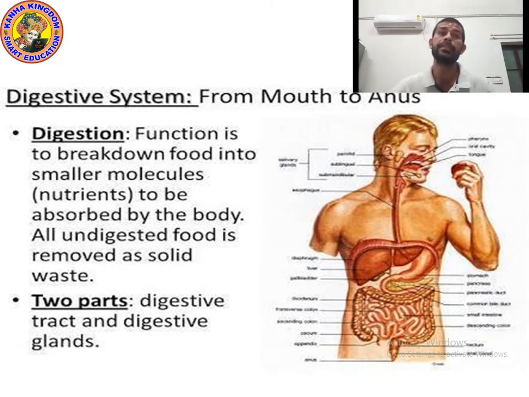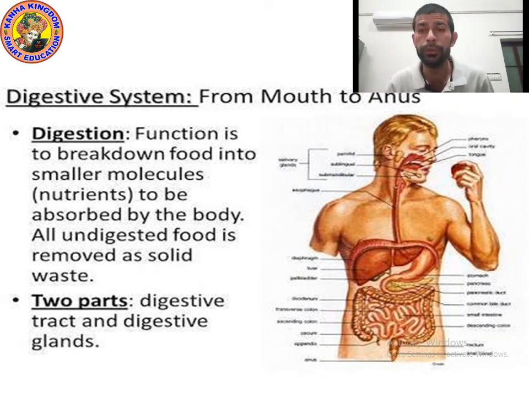And what do we call a group of tissue? A group of tissue is known as organ. Yes, a group of tissue is called organ.